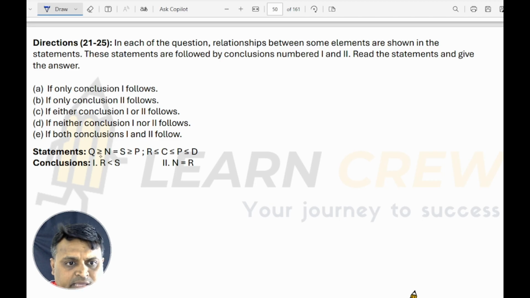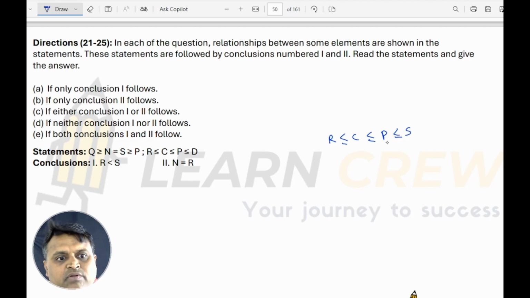Q greater than S greater than or equal to R to S. Please see here, R to S means I have R to C, C to P, P to S. So we have R less than or equal to C, less than or equal to P. P less than or equal to S, since S greater than or equal to P. So R less than or equal to C, less than or equal to P, less than or equal to S.